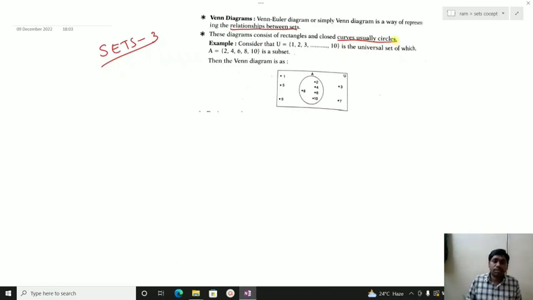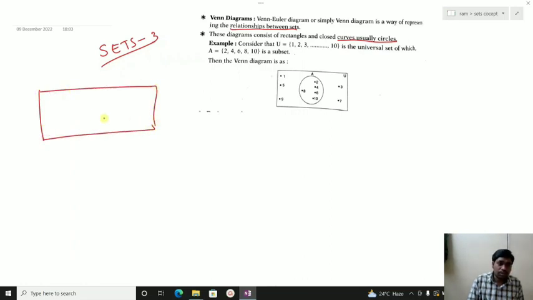Suppose there is a set consisting of elements 1 to 10, and a set A is a subset of it. Then it is represented as a circle inside the rectangle. The rectangle is nothing but the universal set. Set A is a subset of the universal set. It consists of 2, 4, 6, 8, 10.